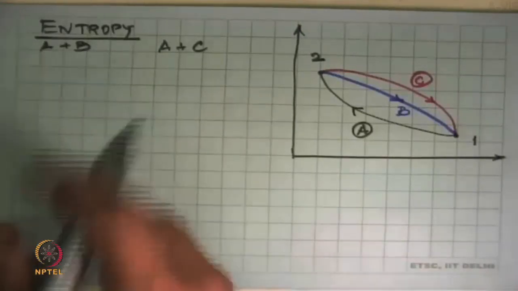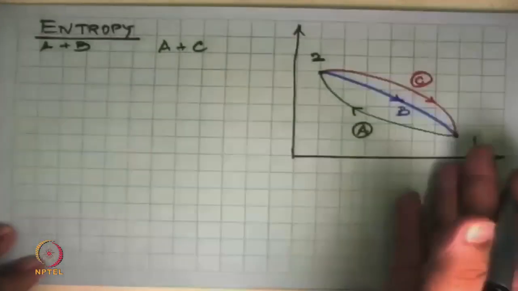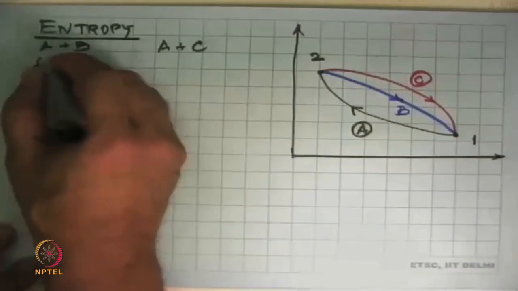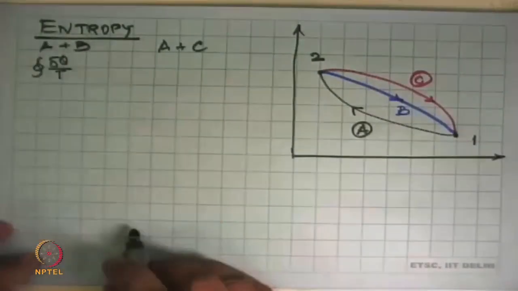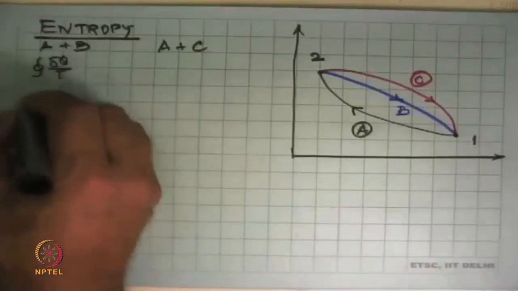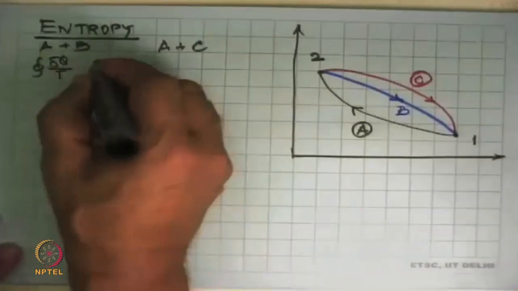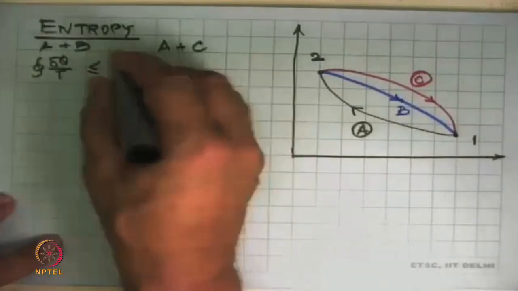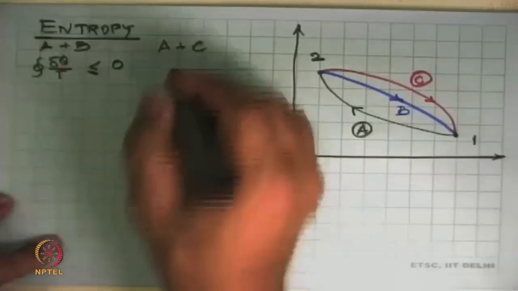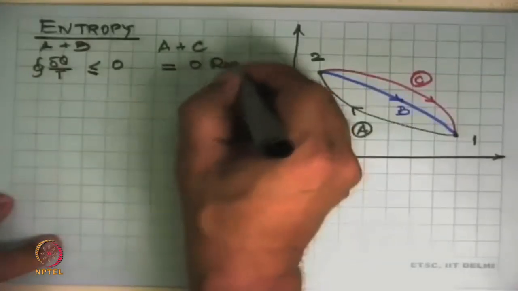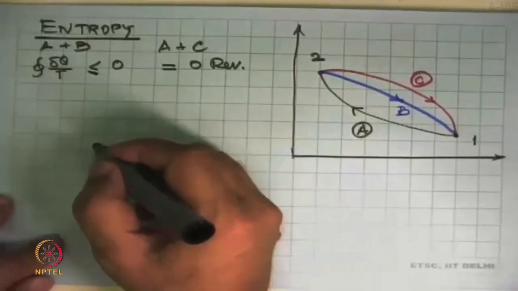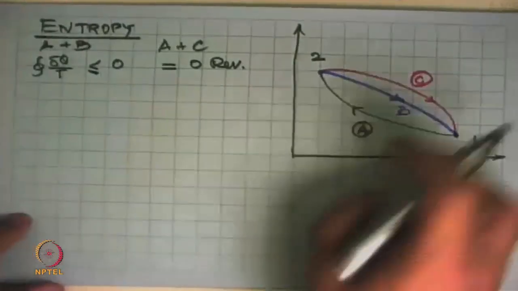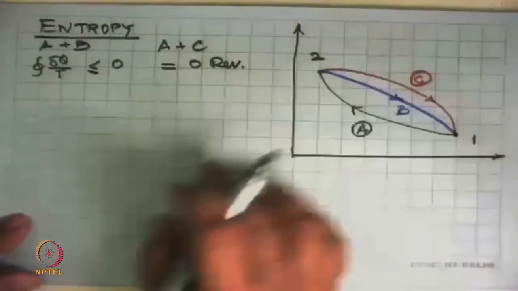Yesterday we looked at cyclic integral of heat equal to cyclic integral of work for this. Today we will look at cyclic integral of delta Q by T. So first we evaluate this, and we know that from Clausius inequality this is less than or equal to 0, and to begin with we will assume that the equal to sign is applicable for reversible cycles. So we will consider that A plus B is a reversible cycle and A plus C is also a reversible cycle. So there are two cycles, both are reversible.